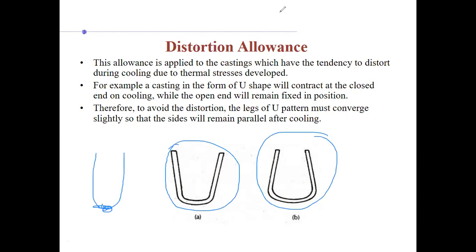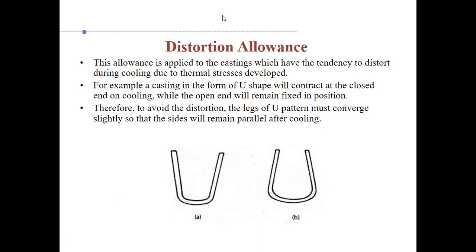Common sense says if it is going outwards, you keep the pattern like this, so that when there is shrinkage or contraction happening, if I keep a straight U, it turns out to be like this. If I keep it slightly inwards, it will come out to be like this.